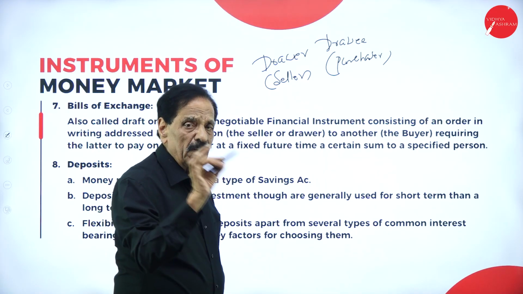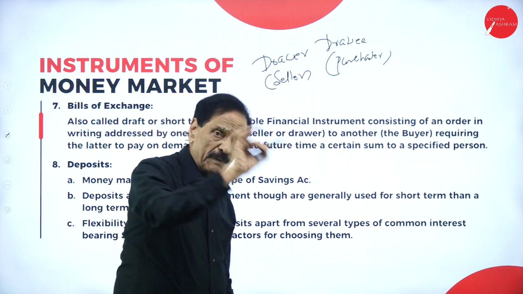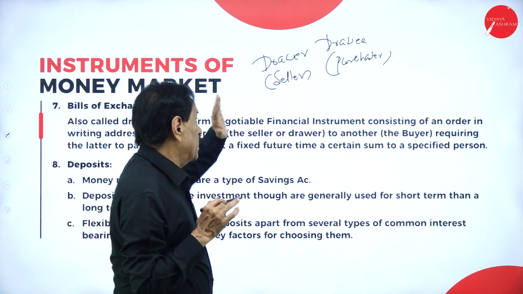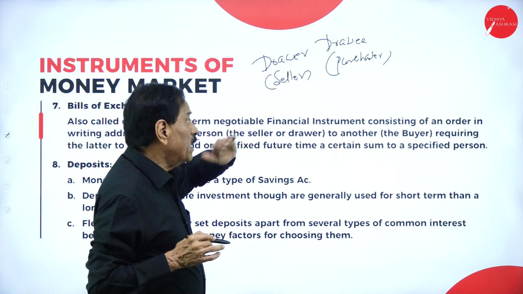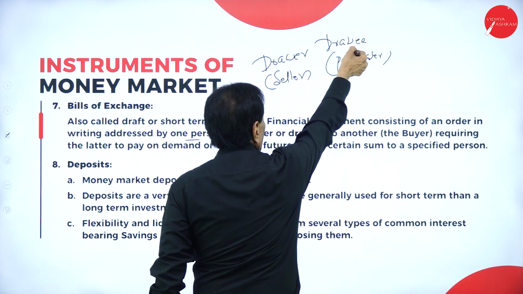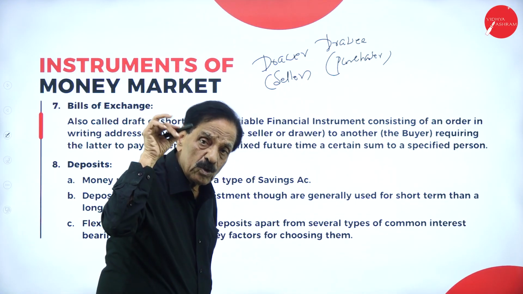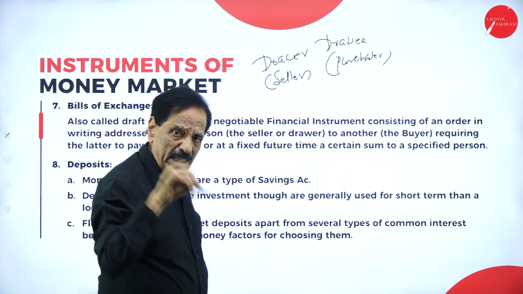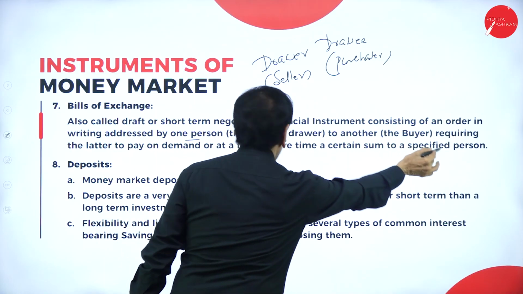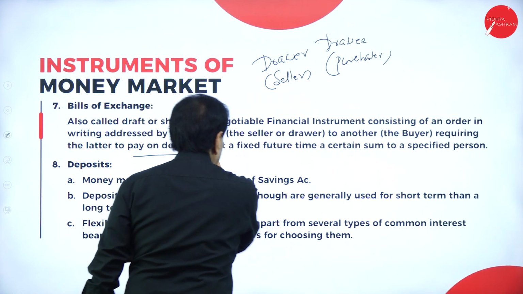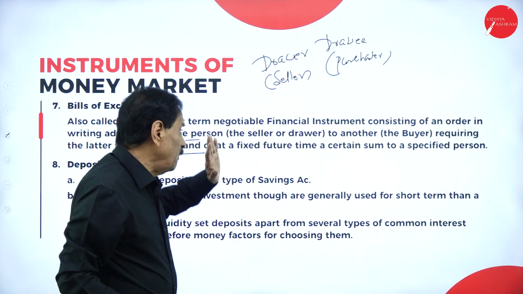They may have a demand for the money. The bill is exchanged between them. Who writes it? The drawer writes on the drawee. The drawee has to pay the money after a certain time, on demand or at a future time.